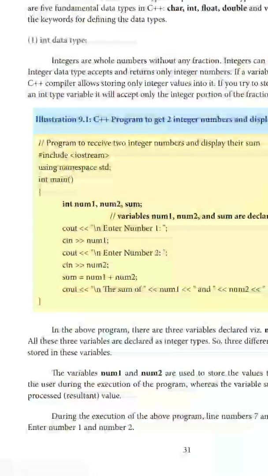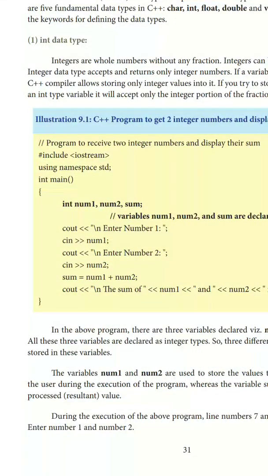For the integer data type, we hold whole numbers without any fraction. This is an example program to work with two numbers.